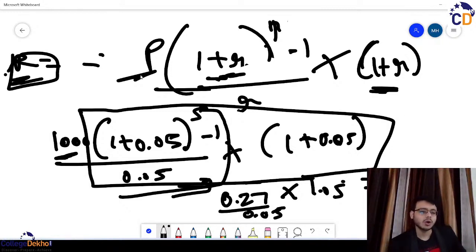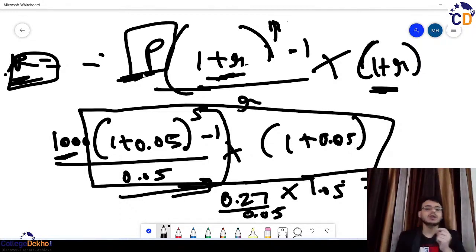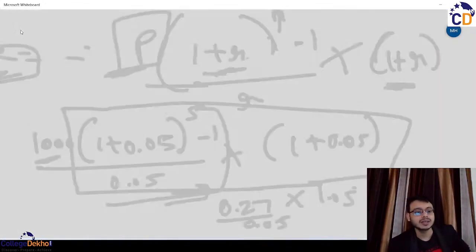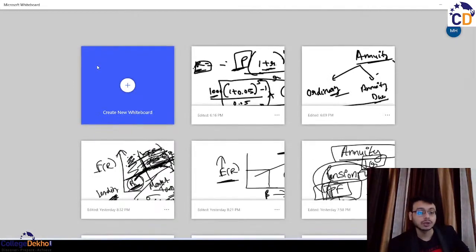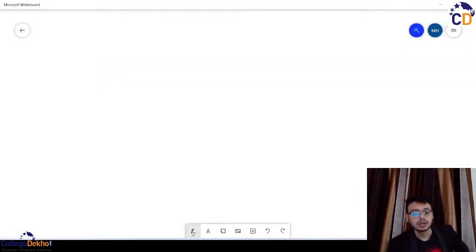Now, someone can also ask you to calculate the value of P. अगर कोई P की वैल्यू कैलकुलेट करने को बोल रहा है, be it they are saying you calculate the value of P in case of the ordinary annuity. They can also say you to calculate the value of P in case of the annuity due. Okay. So that we call it as the present value of annuity. The present value of annuity. Okay. And we did the present value of the future value in the previous sessions as well.